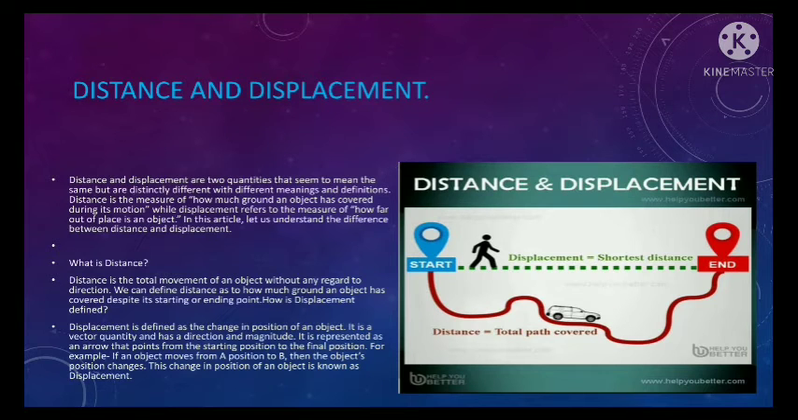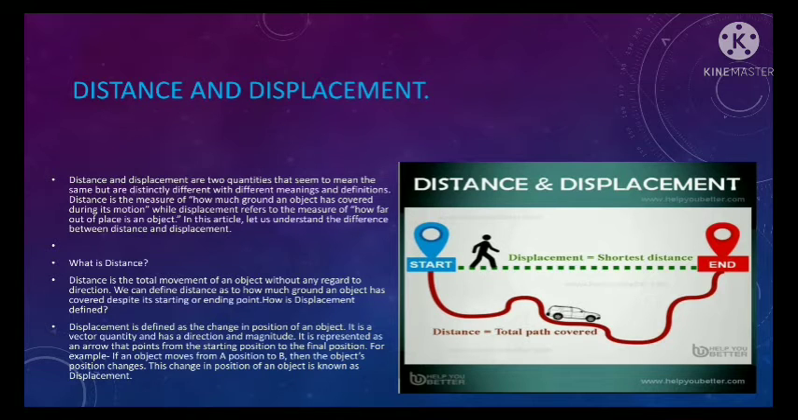Let's talk about displacement and distance. Distance and displacement are two quantities that seem to mean the same but are distinctly different, with different meanings and definitions. Distance is the measure of how much ground an object has covered during its motion, while displacement refers to the measure of how far out of place an object is. In this article, let us understand the difference between distance and displacement.